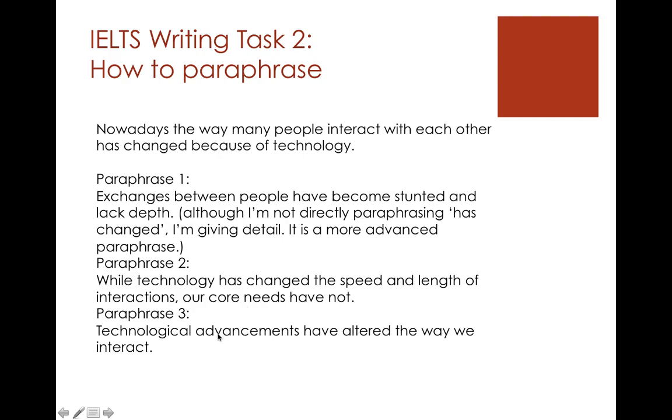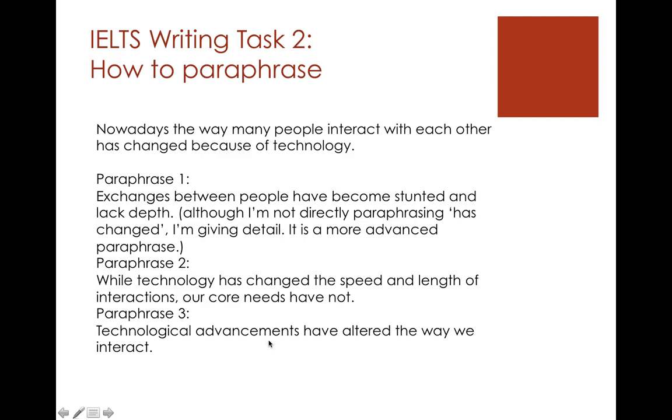All right, let's take a look at 3. This is the 6th paraphrase. Technological advancements have altered the way we interact. Can you see how I've paraphrased this? So where is this from? Yeah, it's from here. And where is altered from? Right, good. Altered is from changed, and the way we interact is from here.